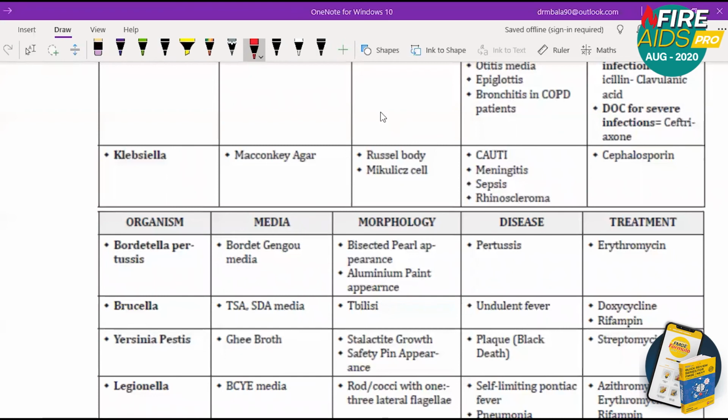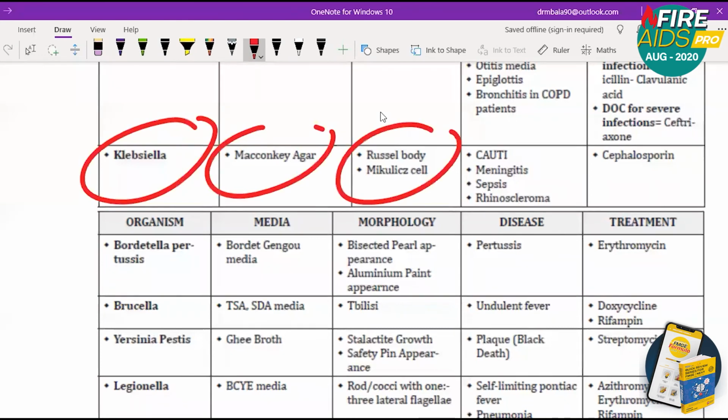The next one is Klebsiella. So for Klebsiella, MacConkey agar is used. Russell bodies and Mikulicz cells are seen. Catheter associated UTI, meningitis, sepsis, and rhinoscleroma. So these are the conditions that are caused by this Klebsiella.